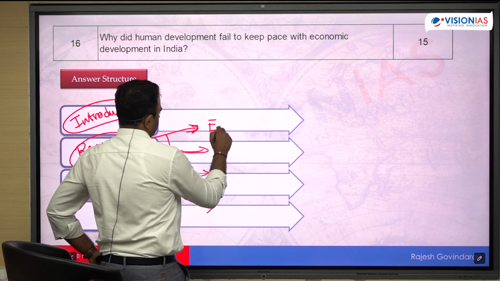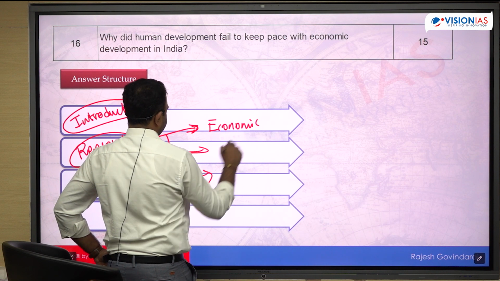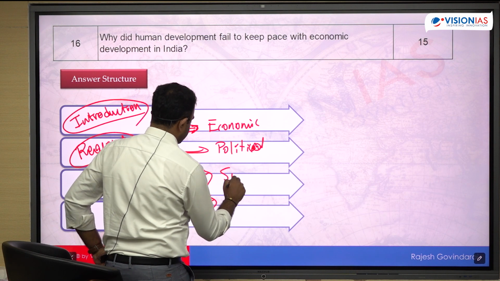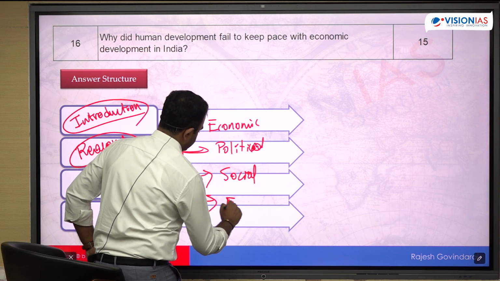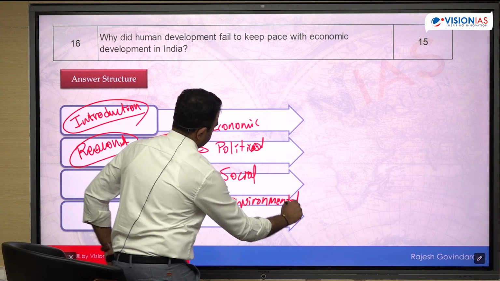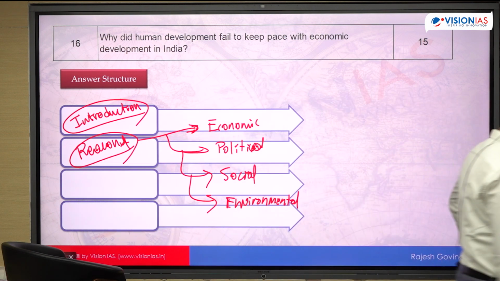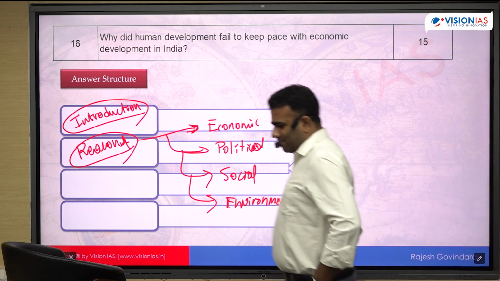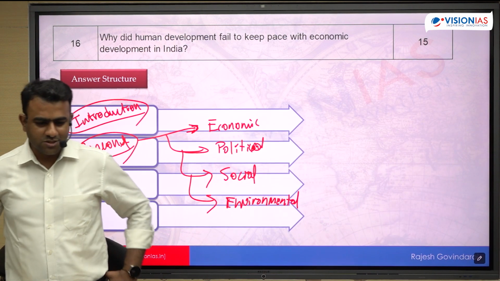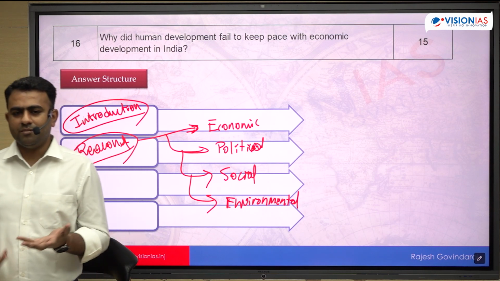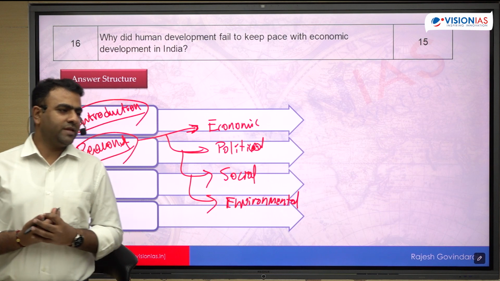The first, economic aspect, political aspect, social and environmental. The various different reasons, various different causes, all of this can be grouped into different categories. What are the economic factors which are responsible for this difference between economic development and human development? We are one of the leading in terms of economic development, but in terms of human development, it is not so. What are the economic factors?